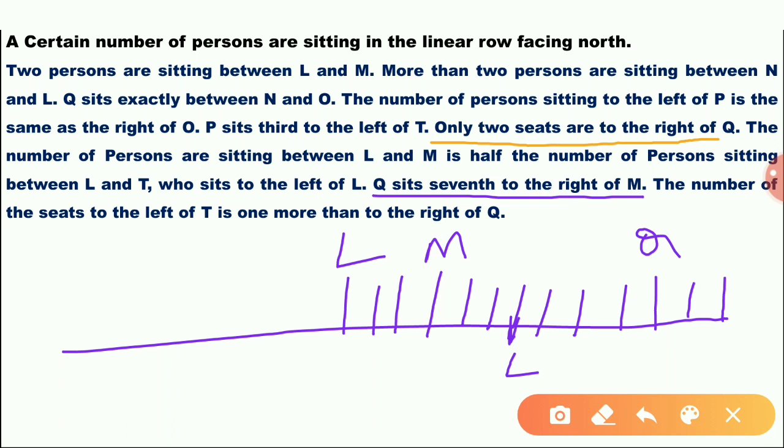The number of persons sitting between L and M is the half of the number of persons sitting between L and T. Suppose L and T has 4 members, then L and M should have 2 members. If L and M has 2 members, then L and T should have 4 members. That means T is to the left of L. 1 2 3 4. Okay.